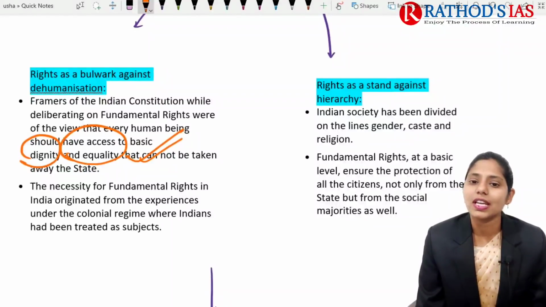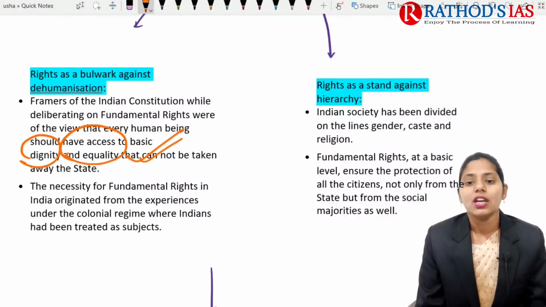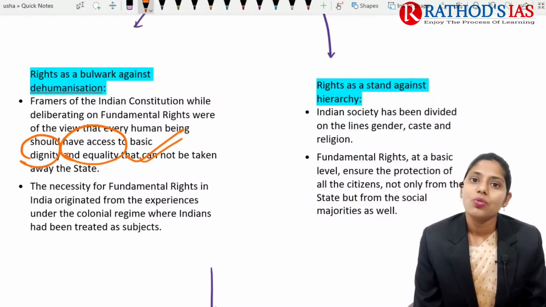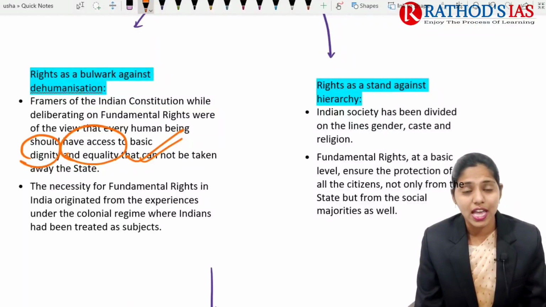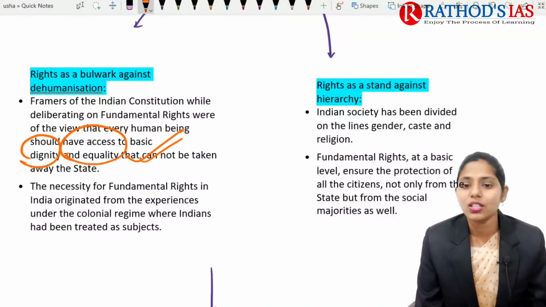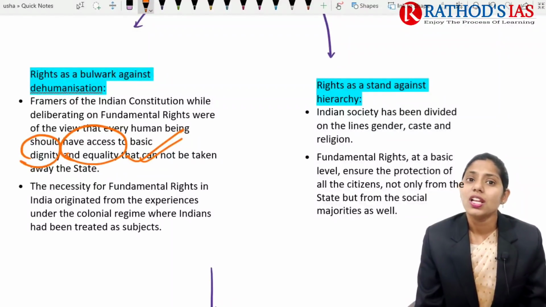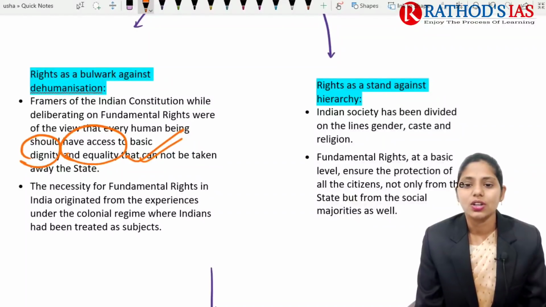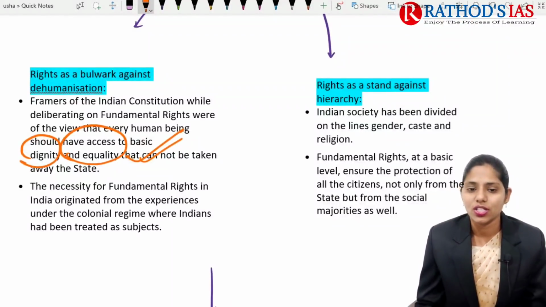And the second concept is against hierarchy. As you all know, our Indian society is divided based on gender, caste, and religion. That means we are living together, people of different religions, different genders, and different castes, together in a society. Because of this, these fundamental rights at a basic level provide protection to all the citizens, and so they are incorporated in our Indian Constitution.